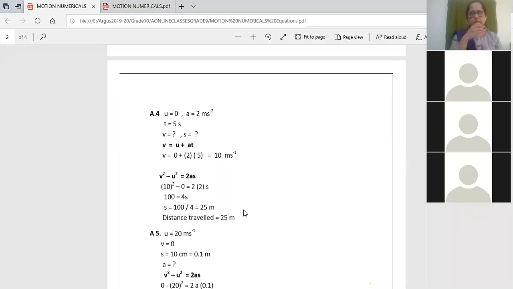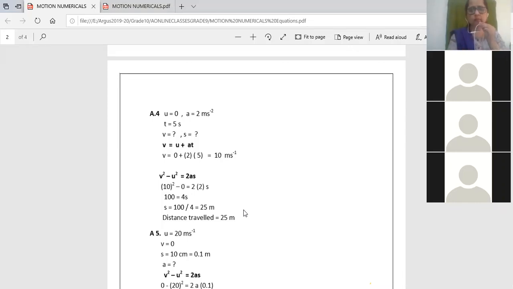Got it? Okay, simple. So what did I do? First I had to find velocity. So to find velocity, I used the first equation, v equal to u plus at, and then I had to find the distance. As Toshit asked, you can take that, no problem. You can solve it with the second equation. I feel more comfortable with the third, so I take the third. Now it is up to you, whichever equation you want.